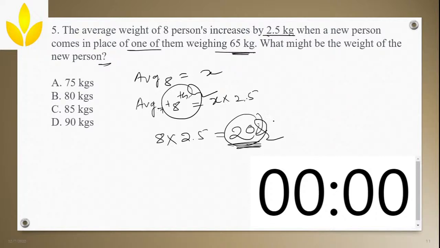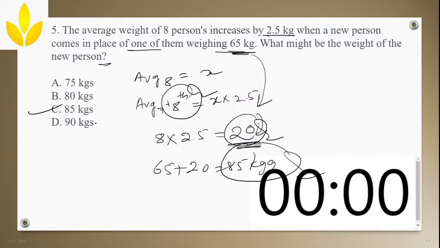Now what was the value of the old person? It was 65. If you add the 20 to 65, you will get the new person's weight. 65 plus 20, which is equal to 85 kgs. So those who are saying 85 kg, it's correct.